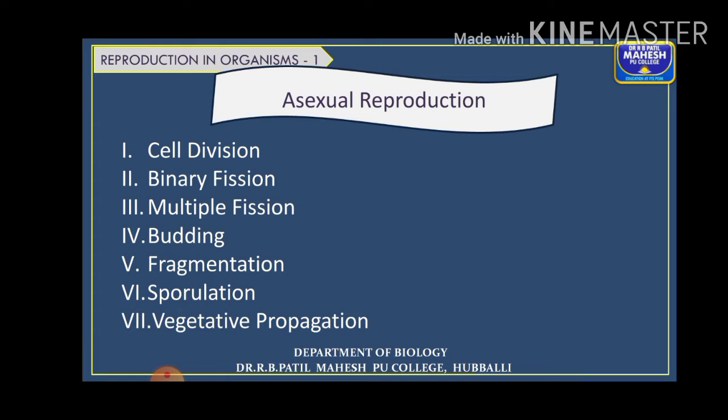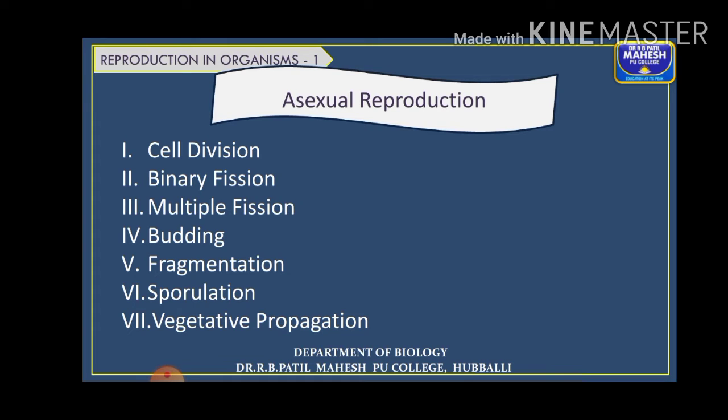Students, these are some of the types of asexual reproduction. In detail, one by one, we'll be studying these different types with examples. For 2 marks or 3 marks, they may ask you what these different types are and also to mention the examples, right?